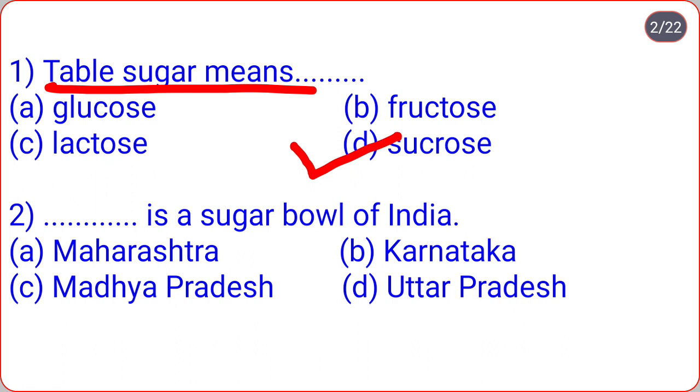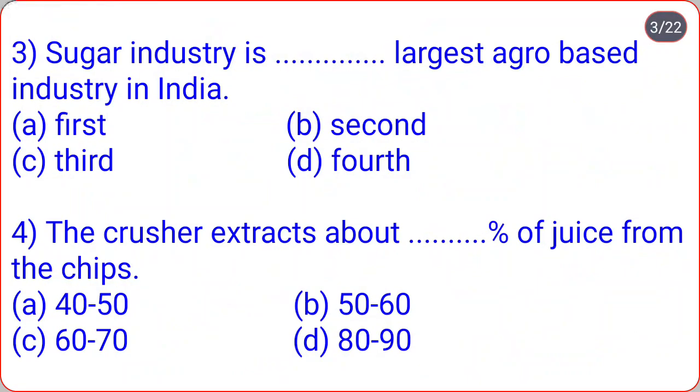Second, is a sugar bowl of India: Maharashtra, Karnataka, Madhya Pradesh, Uttar Pradesh. So correct option is D. Uttar Pradesh is a sugar bowl of India. Sugar industry is largest agro-based industry in India: first, second, third, fourth. So correct option is second. Sugar industry is second largest agro-based industry in India.